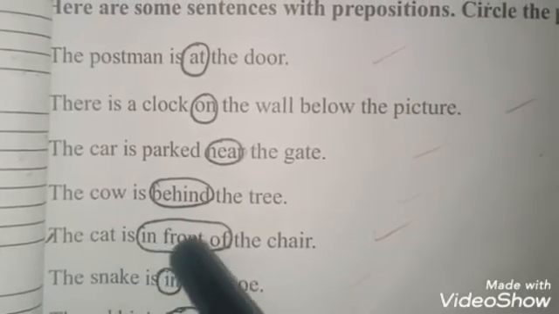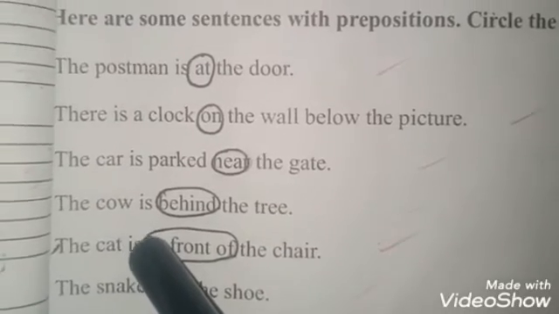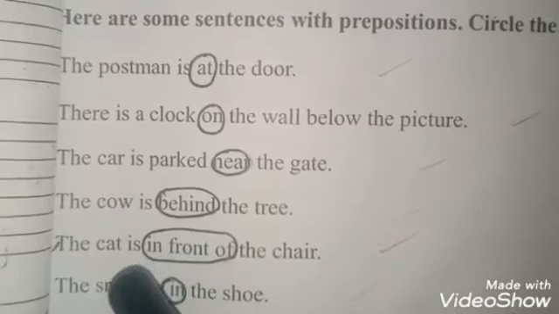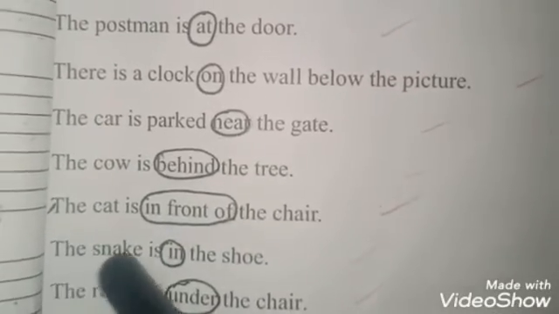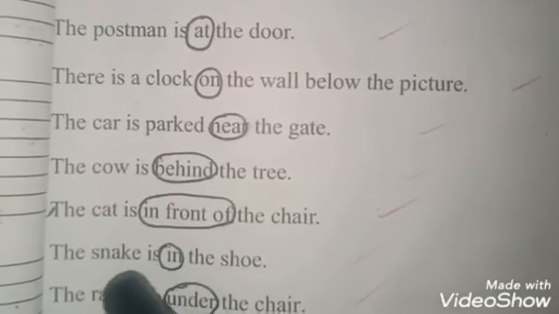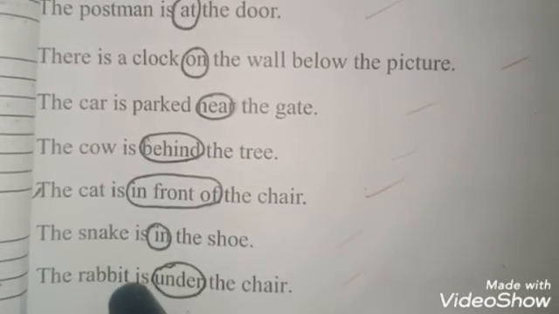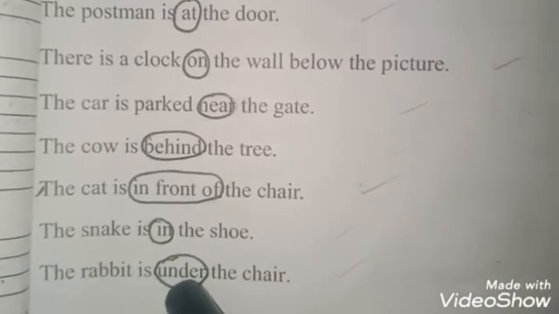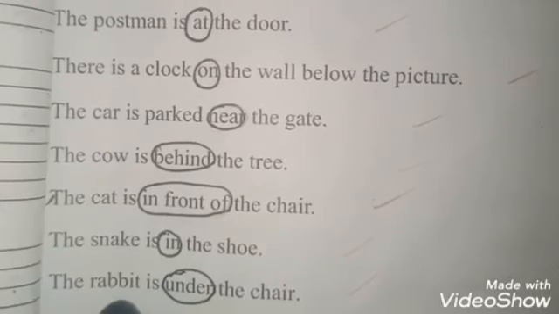The cat is in front of the chair. In front of is the preposition, so circle it, and in front of tells us where the cat is. The snake is in the shoe. Circle in, and in tells us where the snake is. The rabbit is under the chair, so circle the word under, and under is a preposition and it tells where the rabbit is.